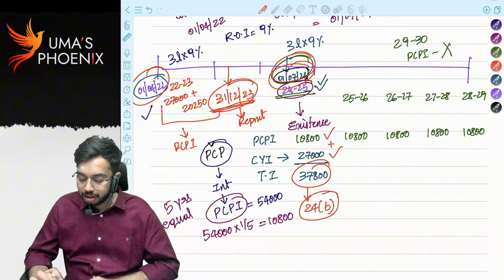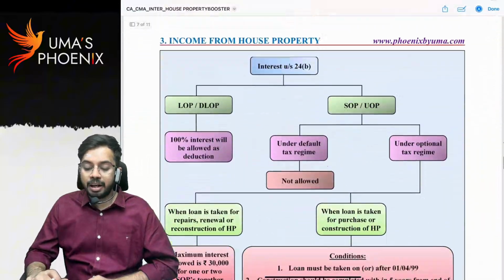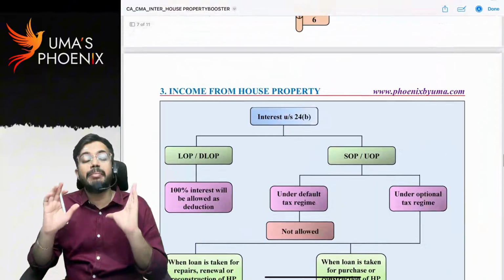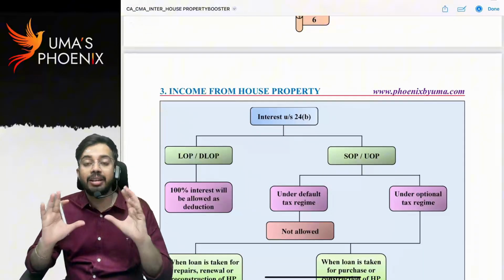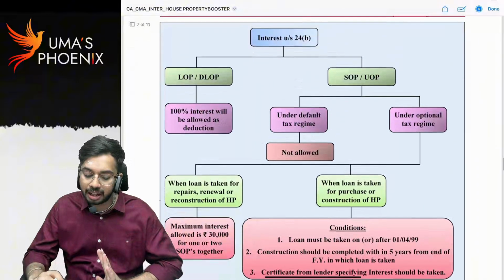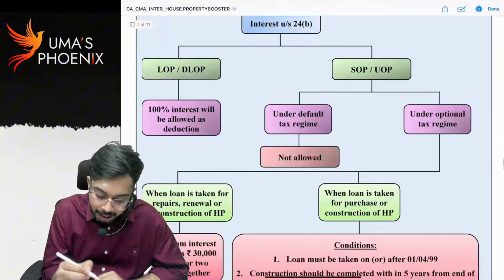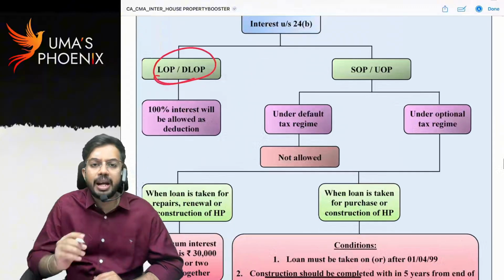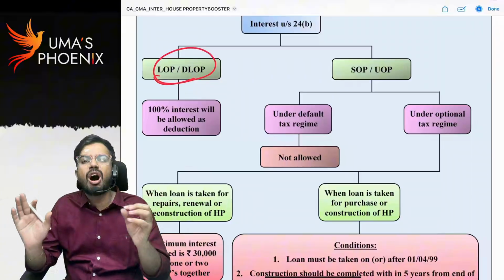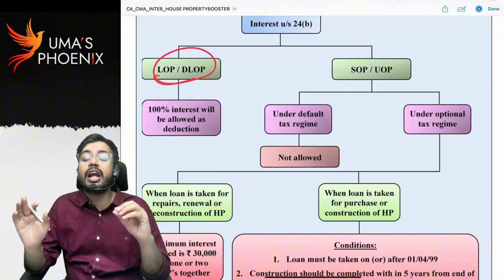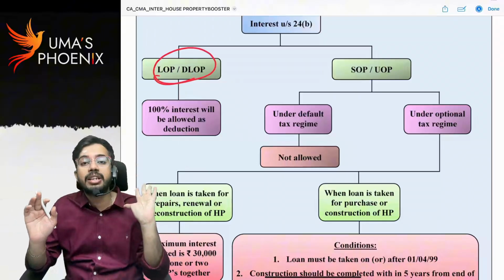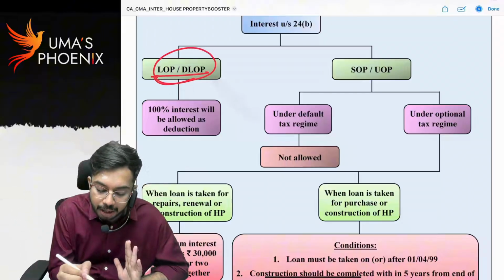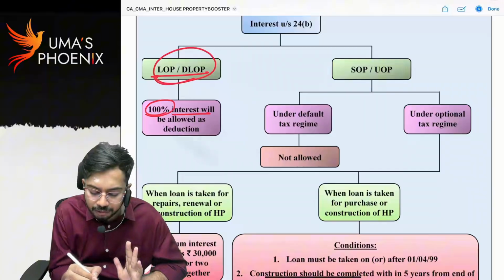Now, many students will get doubt. Sir, is there any limit? Can we claim total interest as deduction, or is there any limit? That I am going to answer through this chart. For let out property, deemed to be let out property, there is no limit. Whatever the interest amount, you took 10 crores loan, interest amount is 80 lakhs, total 80 lakhs you can claim as deduction. For let out property and deemed to be let out property, 100% of the interest will be allowed as deduction.